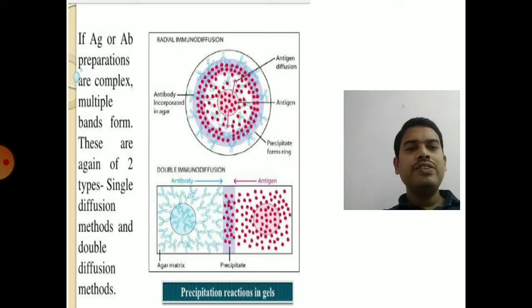In radial immunodiffusion, you will allow radial movement of your antigens and antibodies. In double immunodiffusion, the movement is towards a single way, forming a precipitin line in the glass slide. So these are the examples of precipitin reactions: radial immunodiffusion and double immunodiffusion.